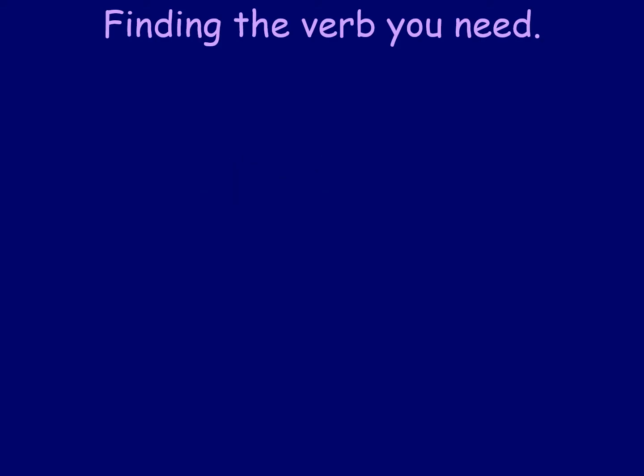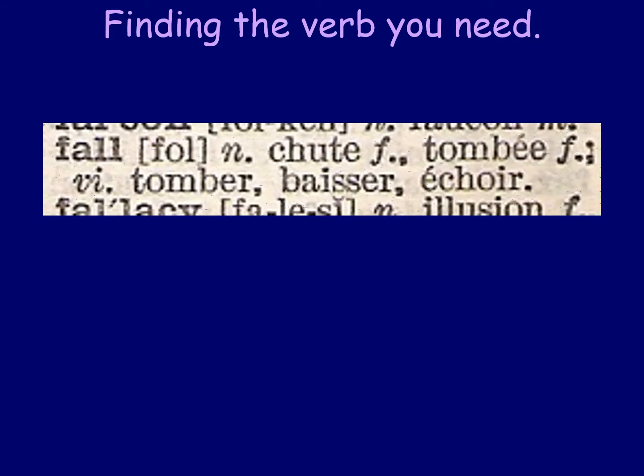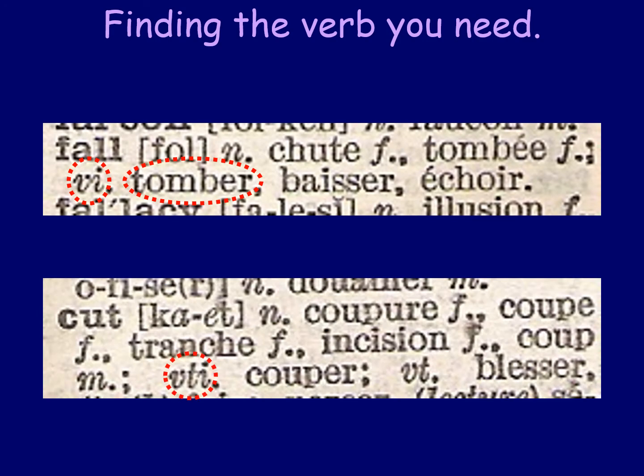And again, just quickly, we're talking about the verb that you need. So you could look it up in a dictionary. So here we've got a couple, tomber to fall and couper to cut something. So those are two verbs. You might find them in a dictionary. You need to know what you're looking for. Obviously those are both ER verbs, whereas you might get some that have IR on the end.